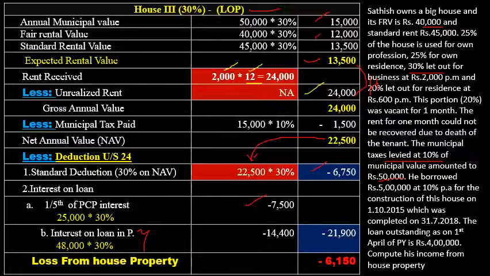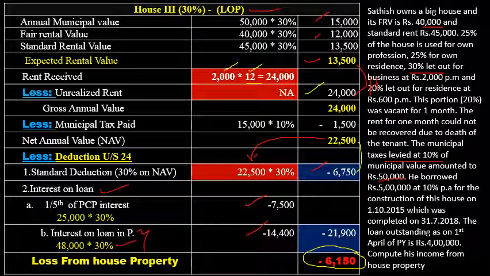And interest on loan in previous year, for the full house it is 48,000. For this part it is 48,000 into 30%, so 14,400. The total amount for interest on loan is 21,900.